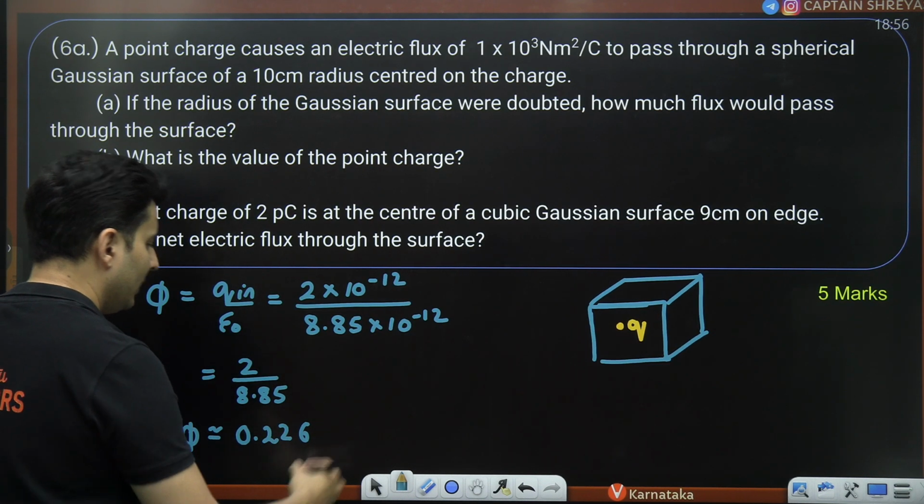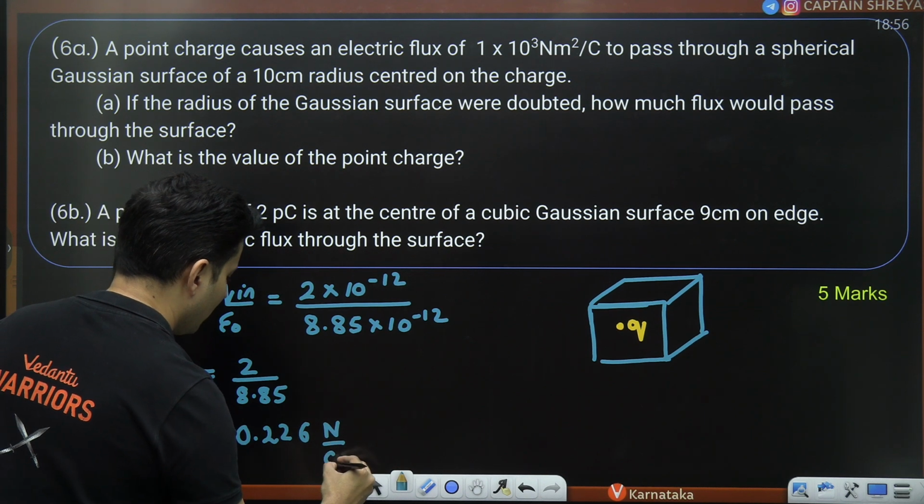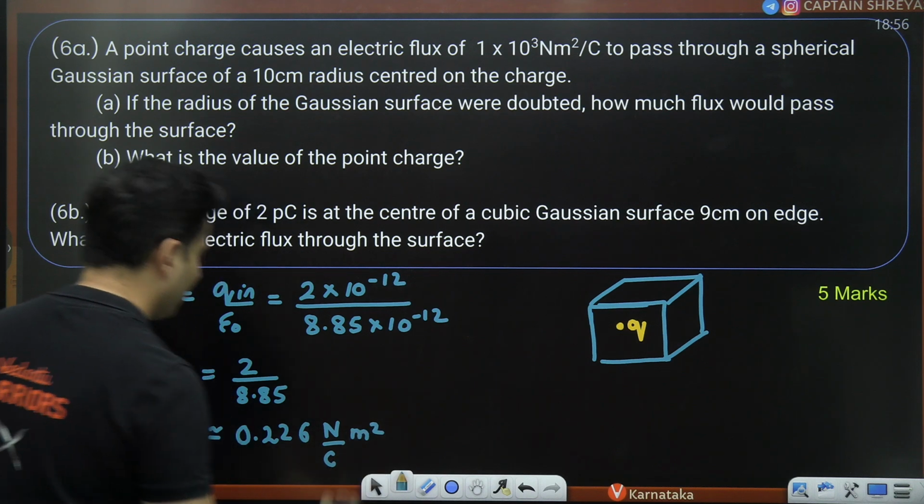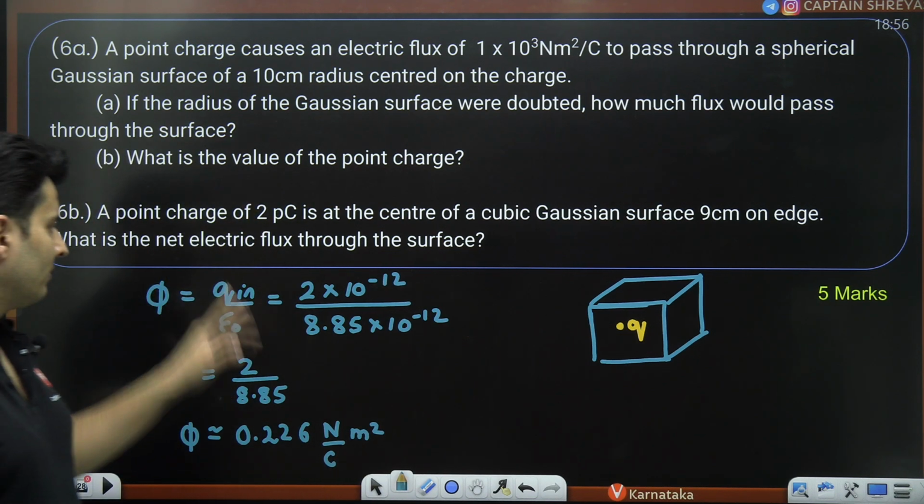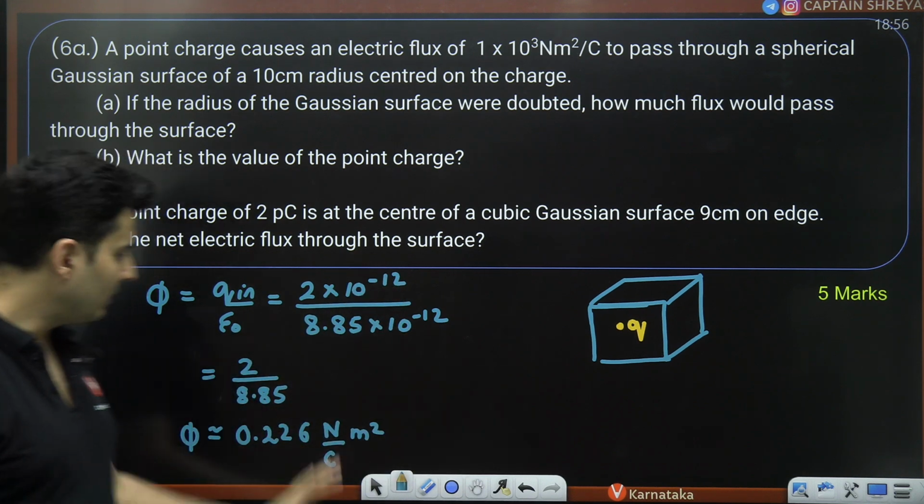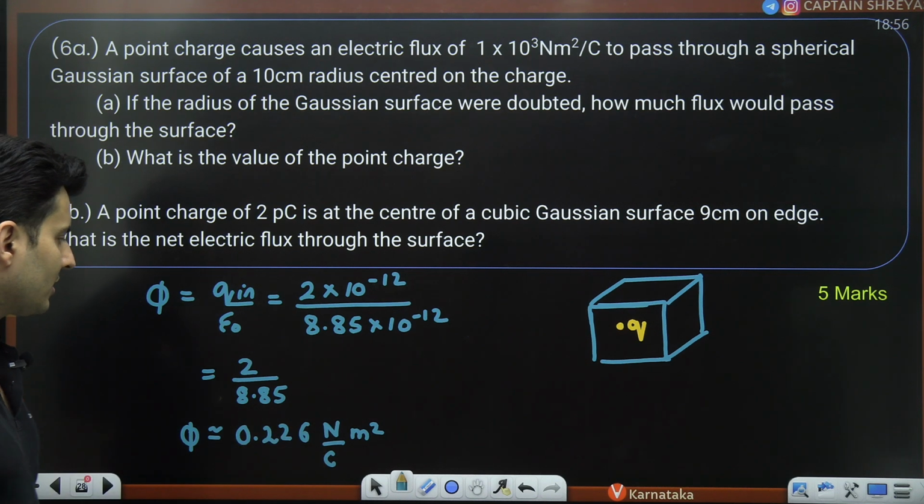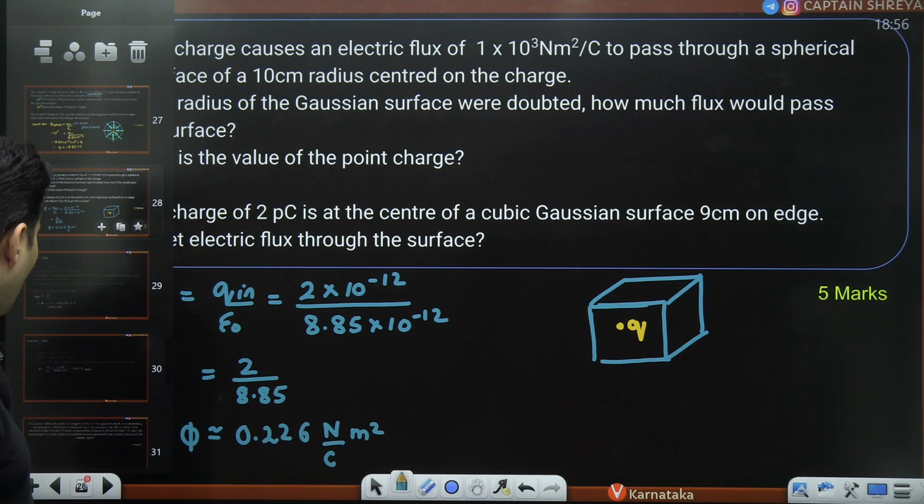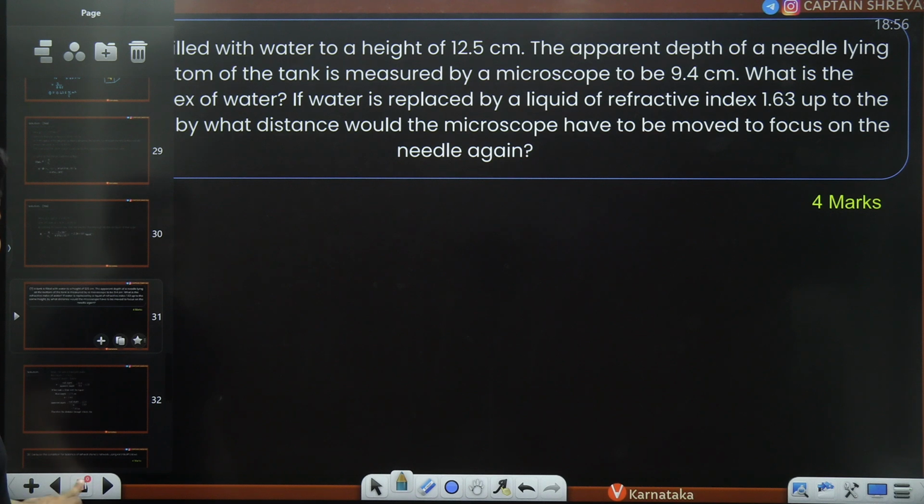0.226 Newton per coulomb meter square. That's it. This was pico coulomb. Yeah, it was not micro. So it is 10 to the power minus 12. Perfect. This is correct. 0.226 Newton per coulomb meter square. Awesomeness. Moving on to the next question.